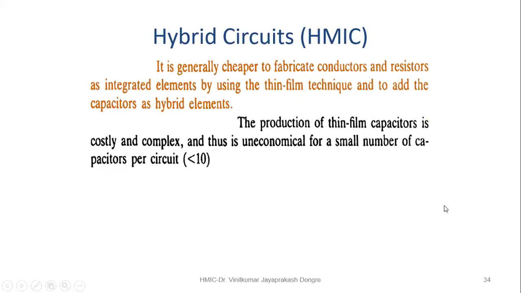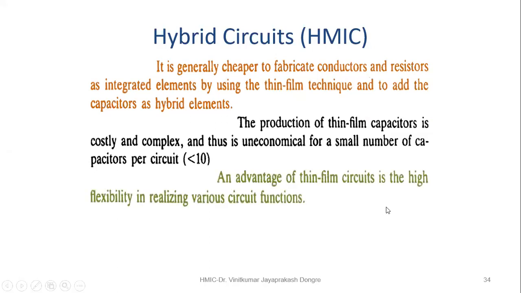Okay, next. The production of thin film capacitors is costly and complex and thus is uneconomical for a small number of capacitors per circuit, less than 10. So here, as we are saying the integrated circuit, the bulk means the number of capacitors, mainly we are talking about the capacitor. If it is large, then it can be comfortably fabricated in the thin film. Otherwise, if it is less than 10, then it is costly. Cost is the most important thing here.